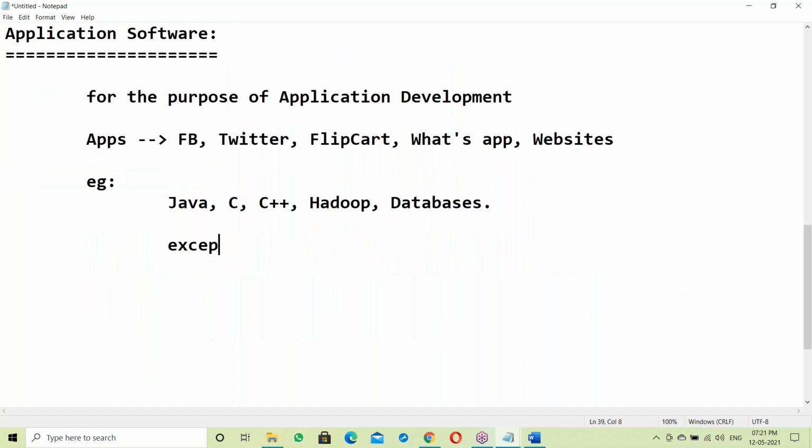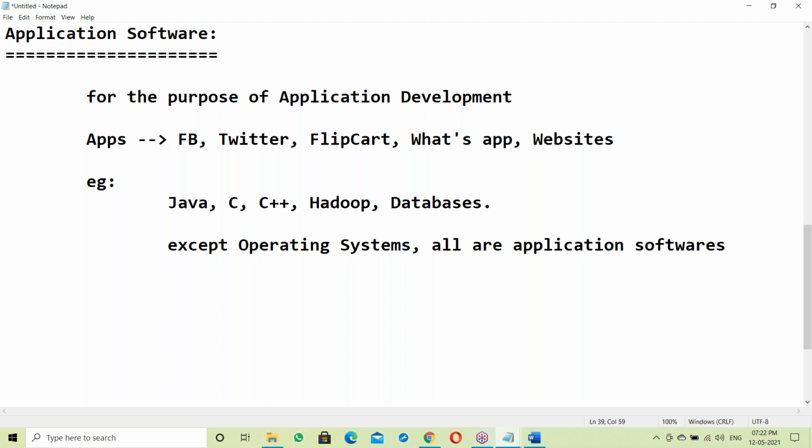Except operating systems, all are application softwares. Operating systems are like the Windows operating system, Linux operating system, Unix operating system. So except these operating systems, everything else is application software.